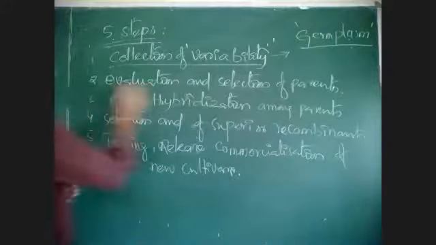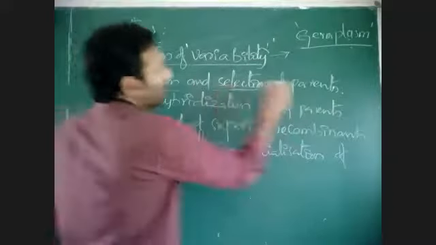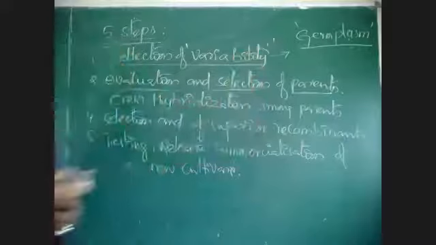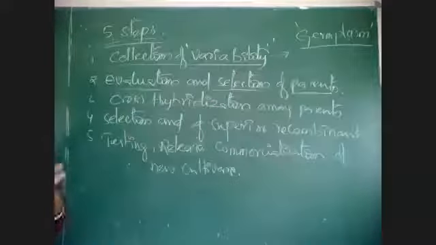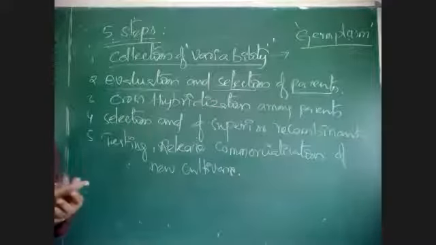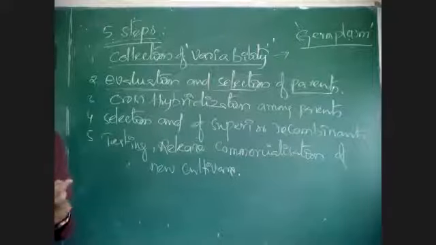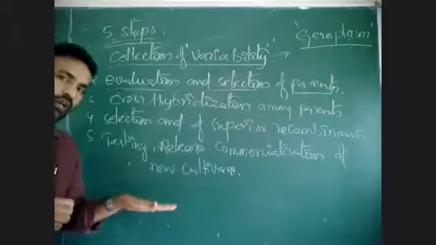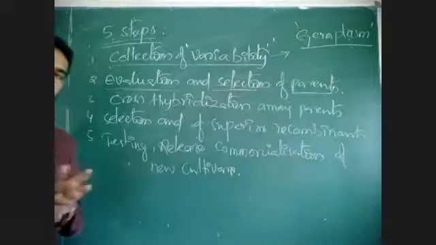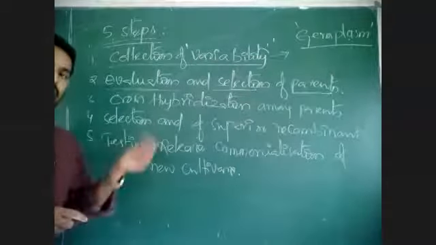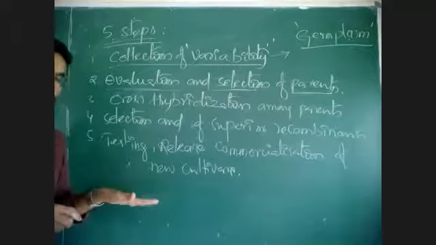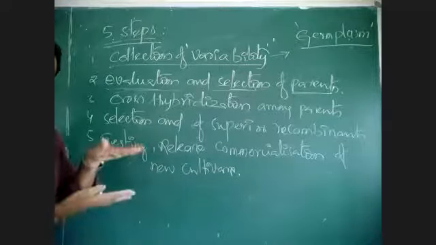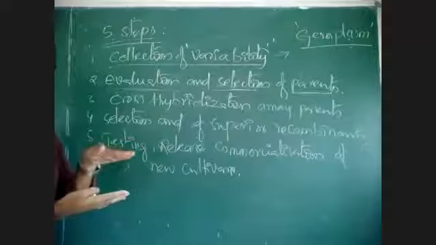The second step is evaluation and selection of parents. We may not need all that germplasm, because based on our need we choose some characters. What is our character? A high yielding variety, and a short-growing plant, that means a semi-dwarf variety.